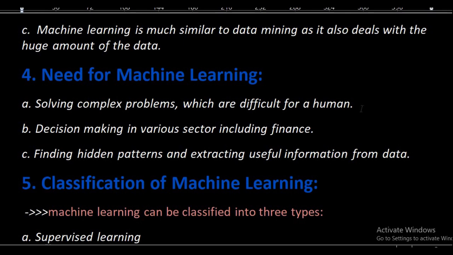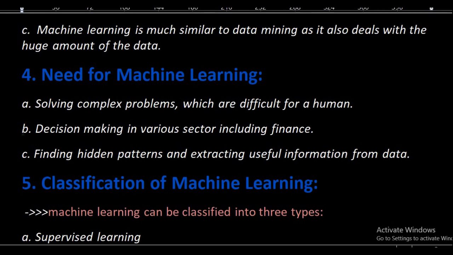If the problem is simple, then a human being can easily decode it. But if the problem is too complex, then it is not possible to decode that problem and get the information. For that particular problem you need a machine.